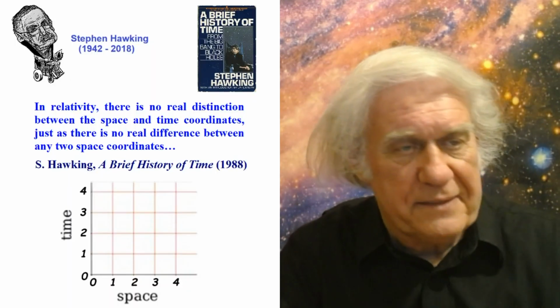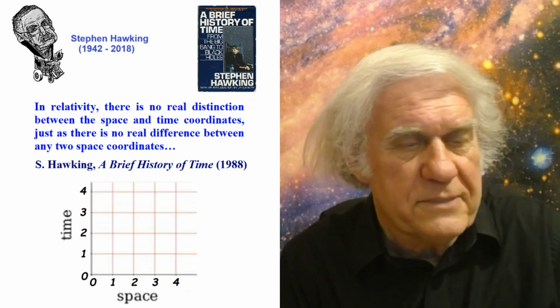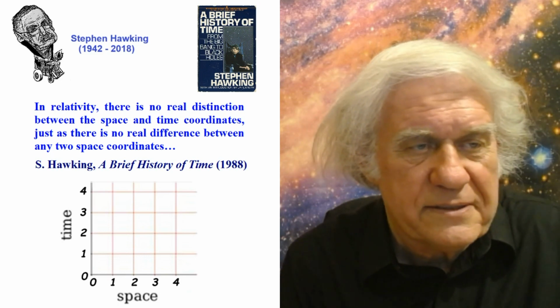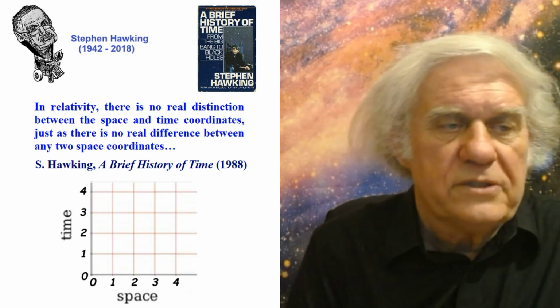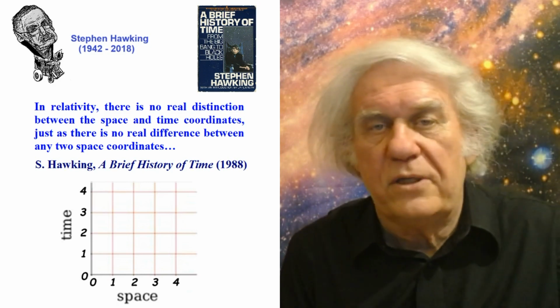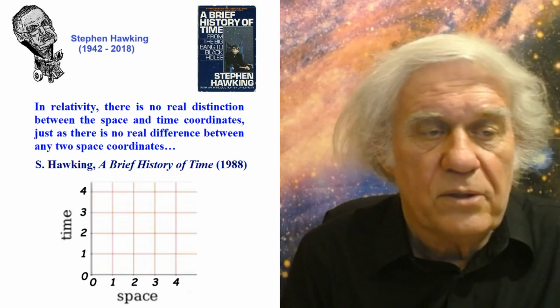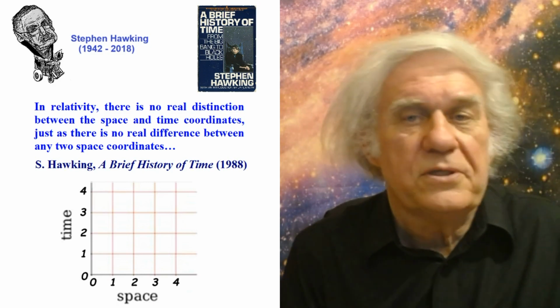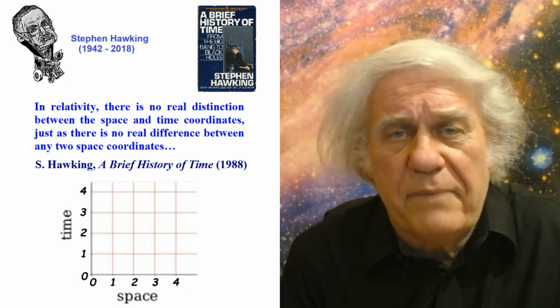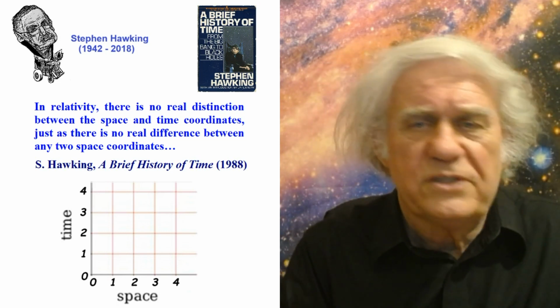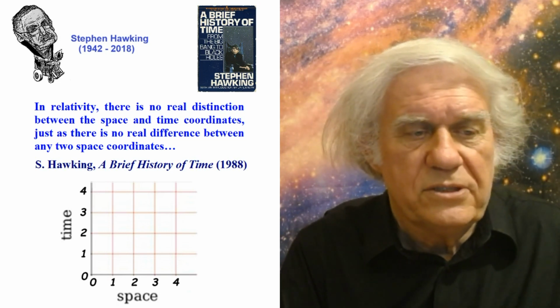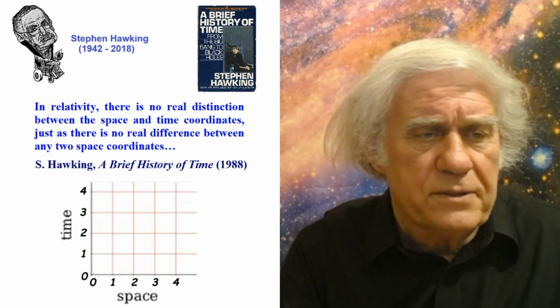Okay, Stephen Hawking, he was a so-called mathematician who called himself a physicist. Says, in relativity, there is no real distinction between the space and time coordinates, just as there is no real difference between any two space coordinates. Right, because they're talking about number lines. They're not talking about coordinates, vectors, or dimensions. So space-time is not four-dimensional. Space-time is four-number-lined. Only has number lines.